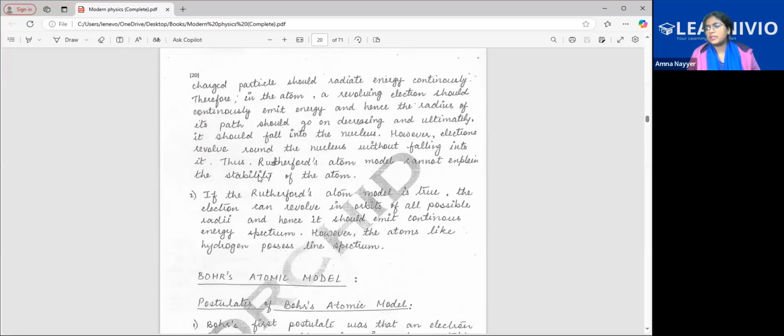We'll be discussing Bohr's model. But before that, tell me, class, is it clear to all of you till here? Yes, ma'am. Okay. Take 2 minutes. Go through every point till here. Whatever point you think you have not understood, just summarize it, because Bohr's model is very important and you have the numericals from Bohr's model. So this was the theoretical part that was included. Take 2 minutes, go through it, then I'll start with Bohr's model.